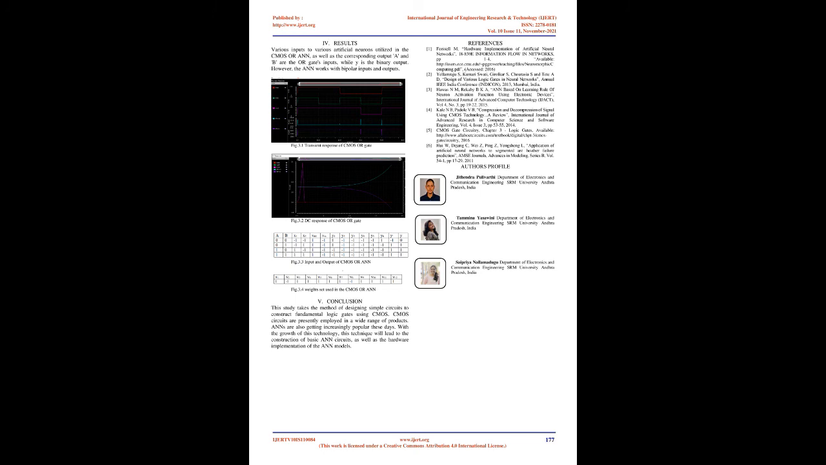implemented in software. Examples that calculate the inputs and outputs of the CMOS OR gate using ANNs. For results references. Various inputs to various artificial neurons utilized in the CMOS OR ANN, as well as the corresponding output. A and B are the OR gate's inputs, while Y is the binary output. However, the ANN works with bipolar inputs and outputs.